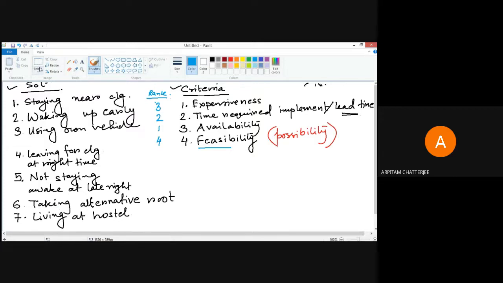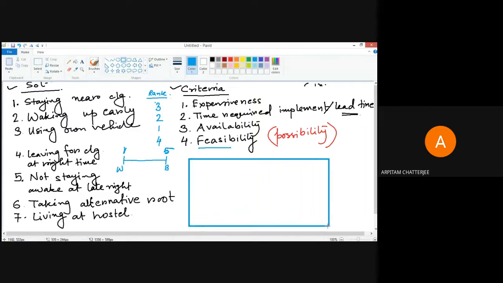So the next thing is very simple. Let us take a scale of 1 to 5. You can take any number, 1 to 5, 1 to 10, any number, where 1 represents worst and 5 represents best. And then let us make the matrix, because if you think of the name of it, we called it a matrix. So there must be a matrix.